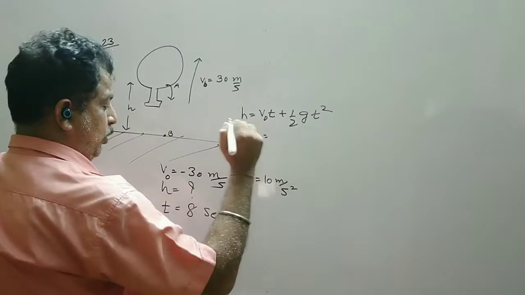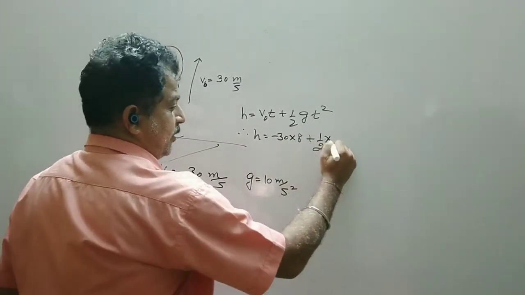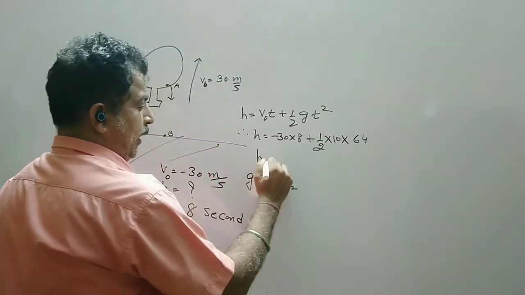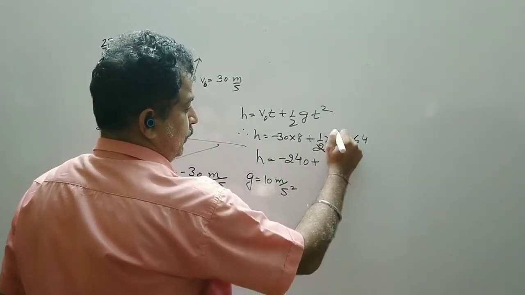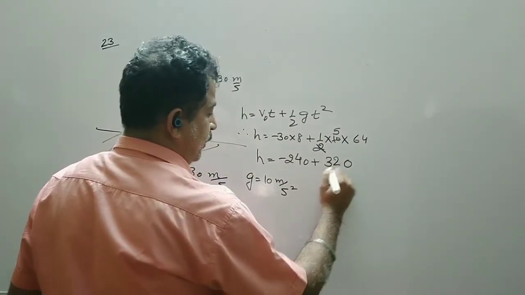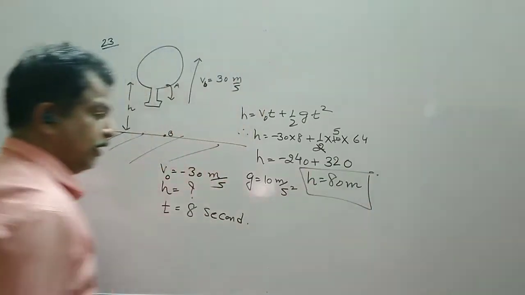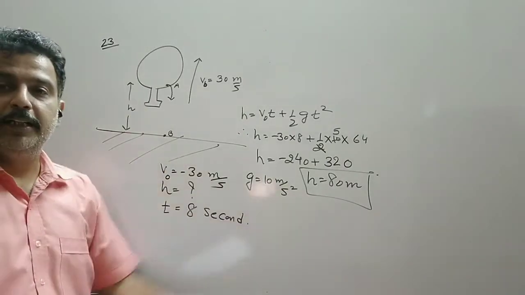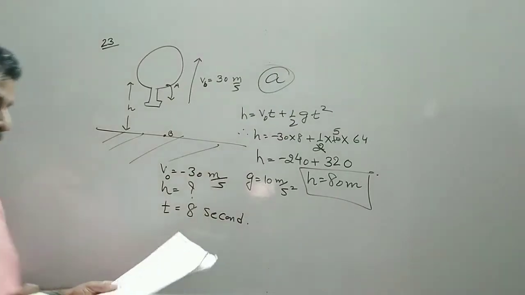Therefore, H is equal to minus 30 into 8 plus half into, let us take G as 10, into 64. So H is equal to minus 240 plus 320. So H comes out to be 80 meter. So the balloon is at a height of 80 meter when the stone is dropped. That is option number A.